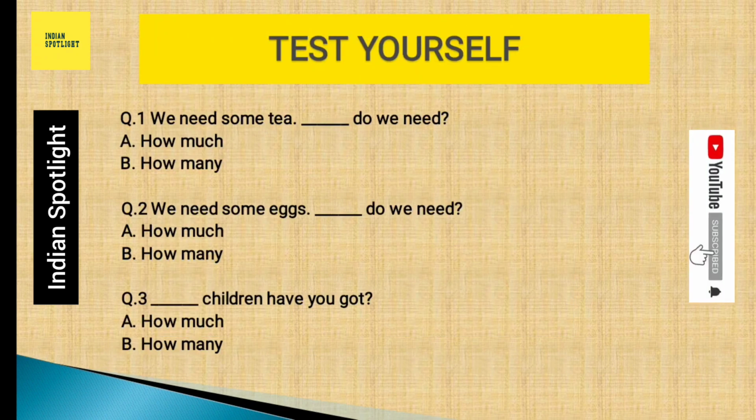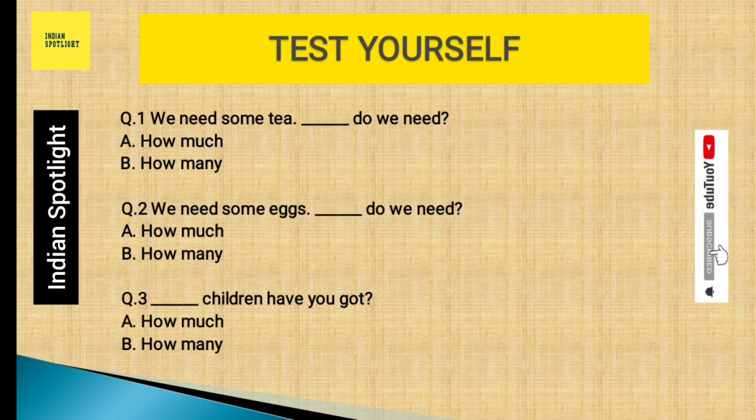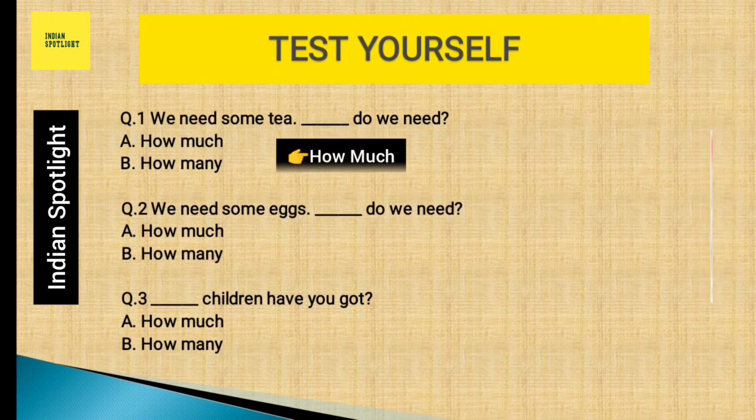Now it's time to test yourself whether the previous discussion is fruitful or not. Question number 1 says, we need some tea, blank, do we need? If we are talking about tea, that is an uncountable noun, so the exact answer will be how much. So the complete answer to question number 1 will be: we need some tea, how much do we need?